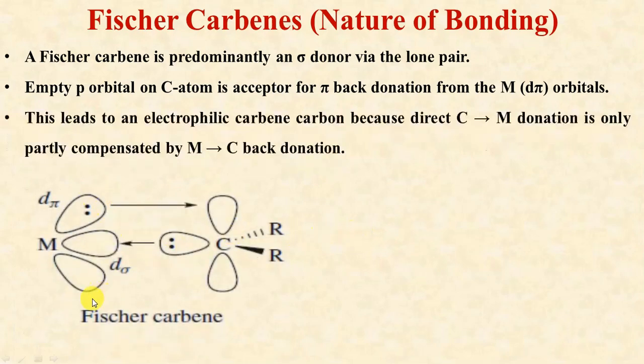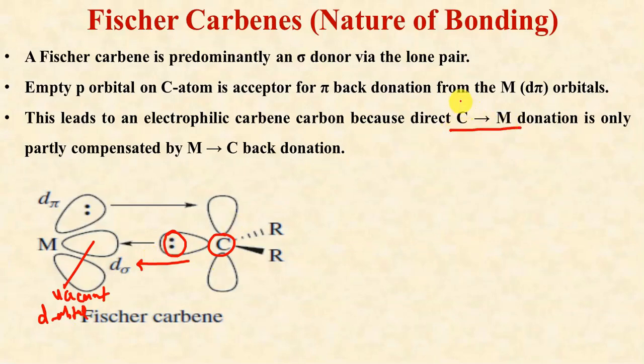So an empty p orbital on carbon, we know that in case of carbene complexes we have this type of arrangement. You can see here, this is the lone pair of electrons present on the carbon atom. This lone pair is first of all transferred from this carbon to the metal, to one of its vacant d orbitals, to form a sigma bond from carbon to metal. After that, one of the filled d orbitals forms a pi bond with the vacant 2pz orbital of the carbon atom.